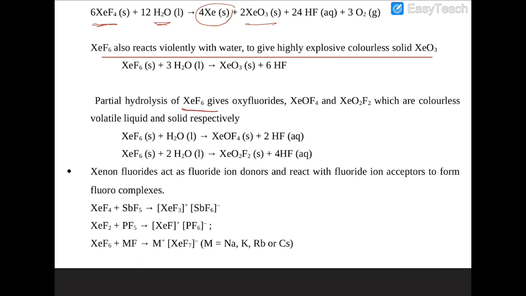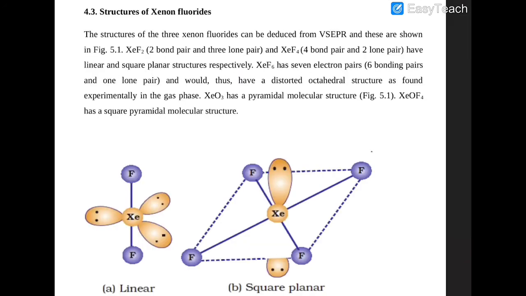So please memorize that xenon fluorides act as fluorinating agents. XeF4 reacts with SbF5 to give you an ionic compound. So you can see these three very clearly. In case of XeF2, the central atom is sp3d hybridized. In case of XeF4, the central atom xenon is sp3d2 hybridized. So this is a structure you are able to understand. These are the two lone pairs.